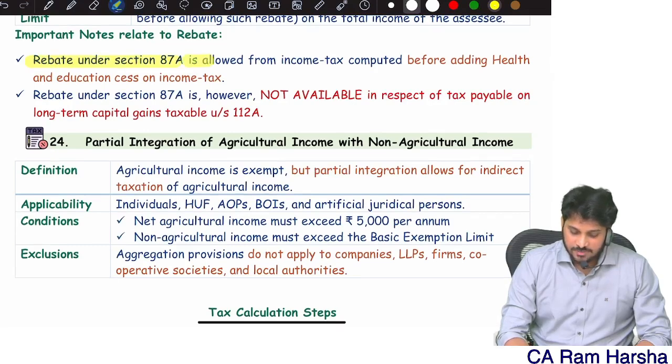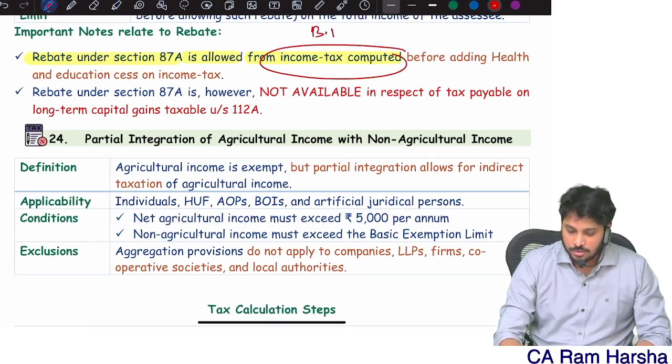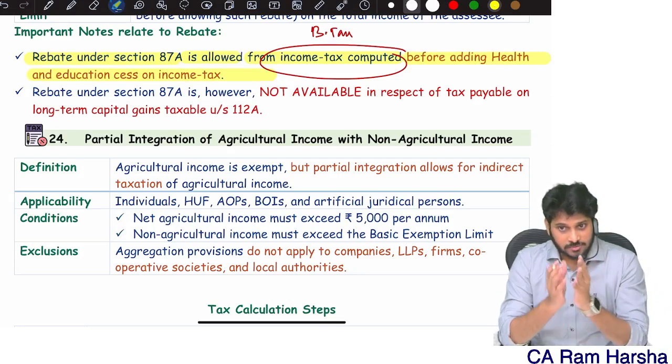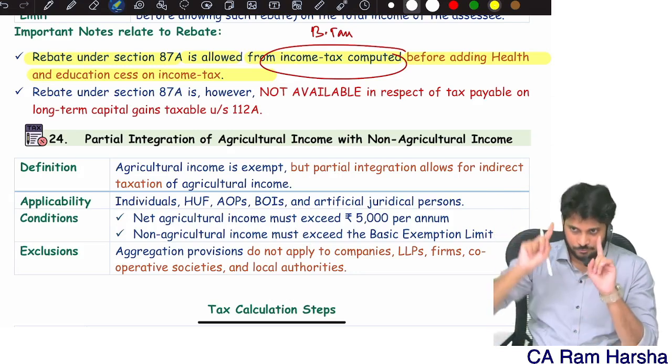One most important point you see: rebate under 87A is allowed from income tax computed, nothing but basic tax, before adding cess. So after reducing the rebate, if some tax is there, cess has to be added on that, and then the final tax liability will come. Point number 1.